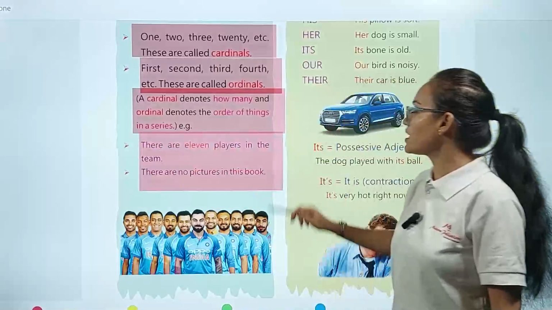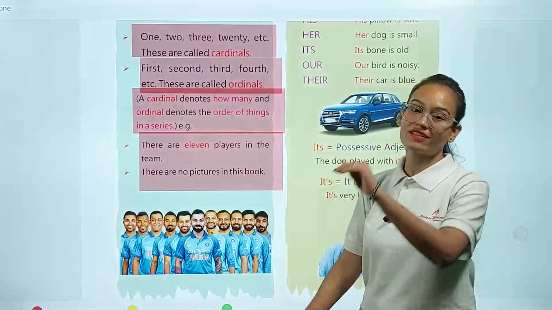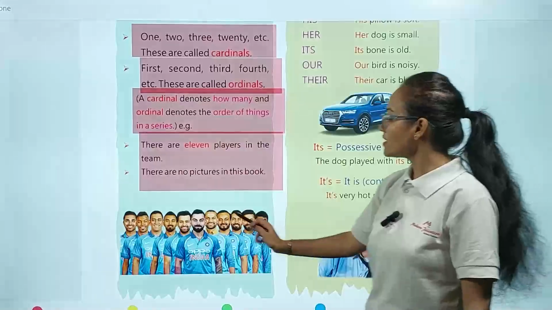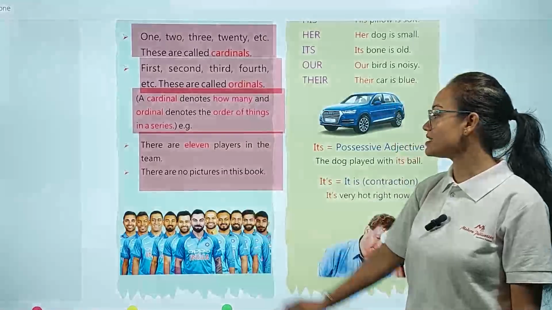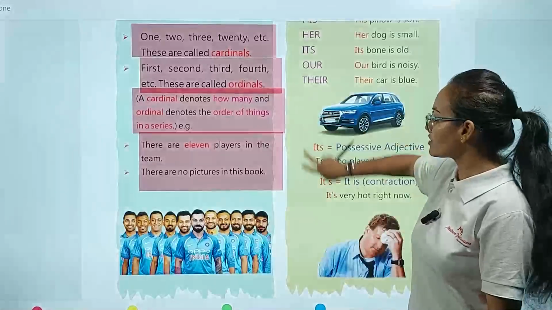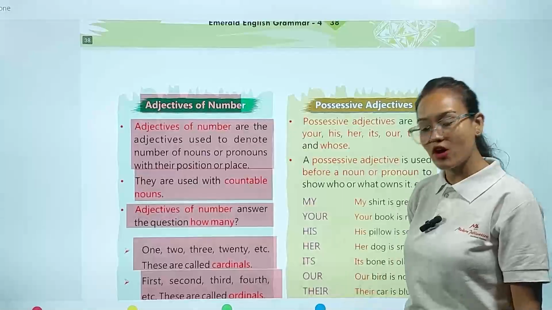There are 11 players in the team. There is no picture in this book. Okay, so here you can see this is the picture of our former Indian cricket team. Okay, so this is all about our adjective of number.